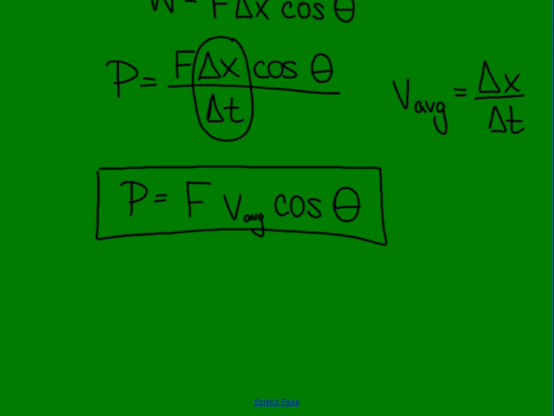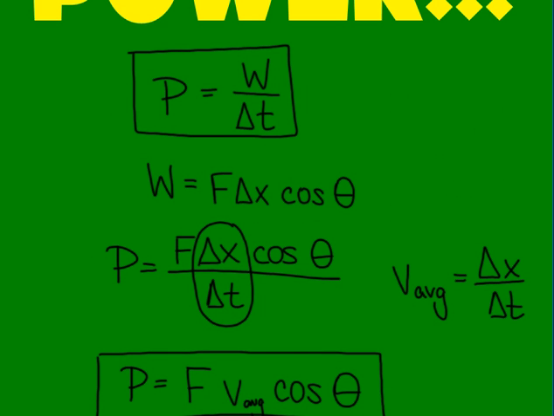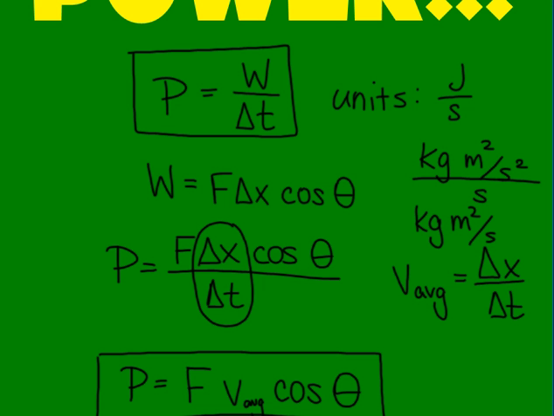One last fact about power is its units. If you look at this original equation that I showed here, it would seem as though it has units of joules divided by seconds. Now, we said joules was really something else. We said that joules was a kilogram meters squared per second squared. And then I divide that by seconds, which means I have a kilogram meters squared per second, which has another name. It is otherwise known as a watt. The abbreviation for a watt is a capital W.